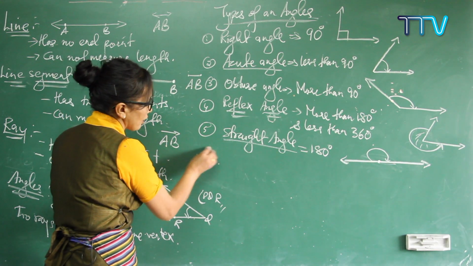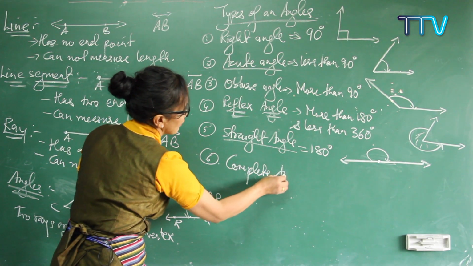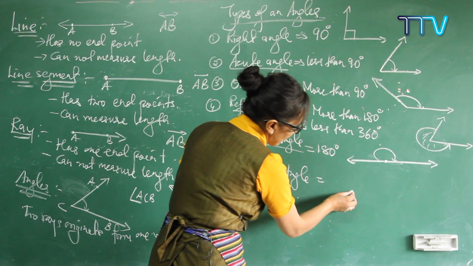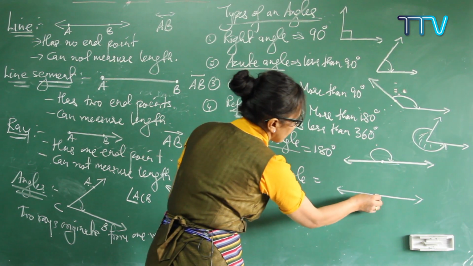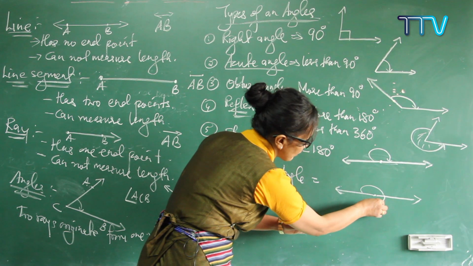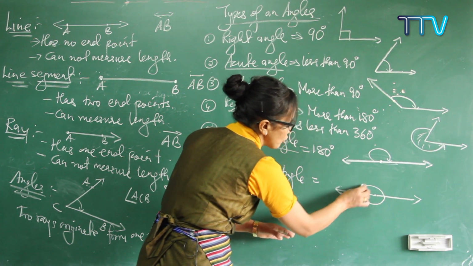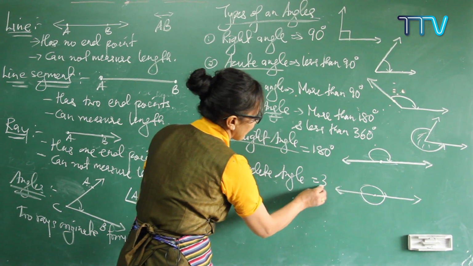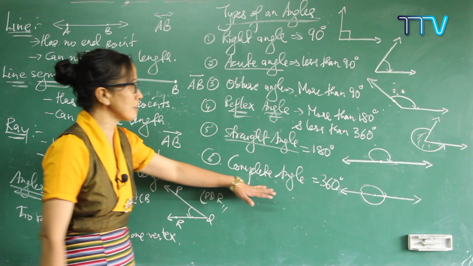Okay, and the sixth one is complete angles. What is meant by complete angle? Again, two rays are there. This is the first ray and the second ray. This one is the upper part, and here is the lower part. Complete means a whole circle, forming an angle from here till here, and it is forming exactly 360 degrees. So it is called a complete angle.